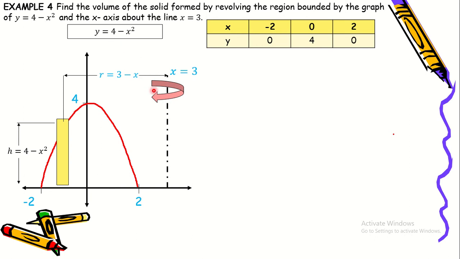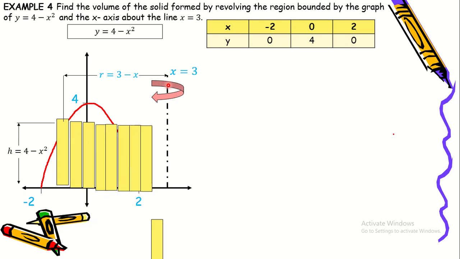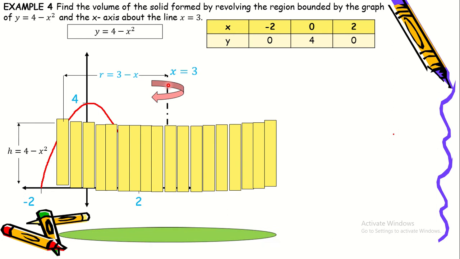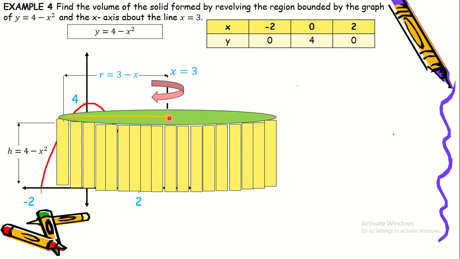Okay, so yung axis of rotation natin ay nandito sa line na x is equal to 3. So it will look something like this one. Okay, so nandyan yung radius natin mula dito sa line sa tapat ng x is equal to 3 hanggang dun sa dreno nating cylindrical shell. At ito naman yung kanyang height.